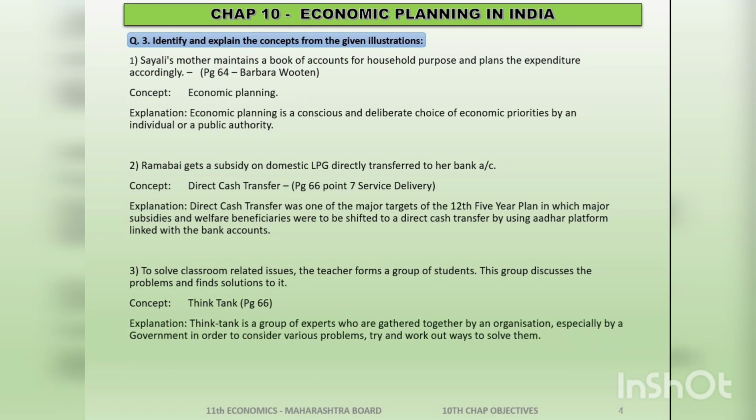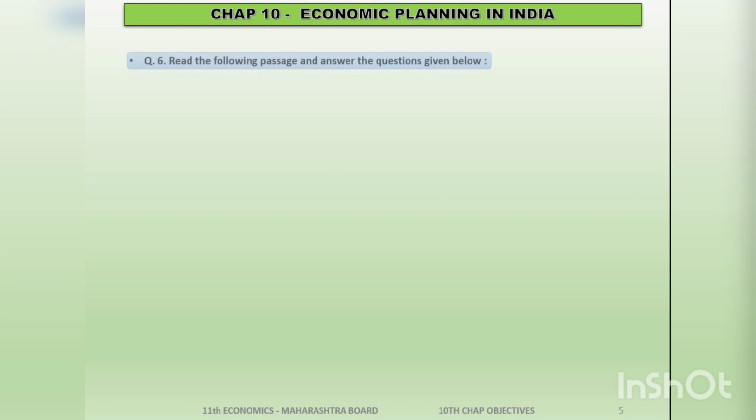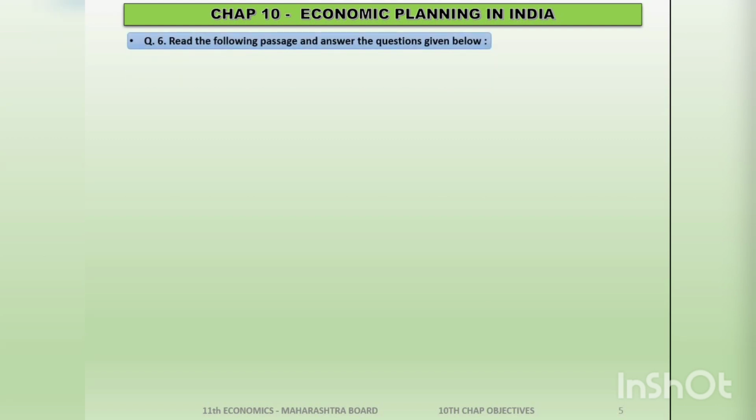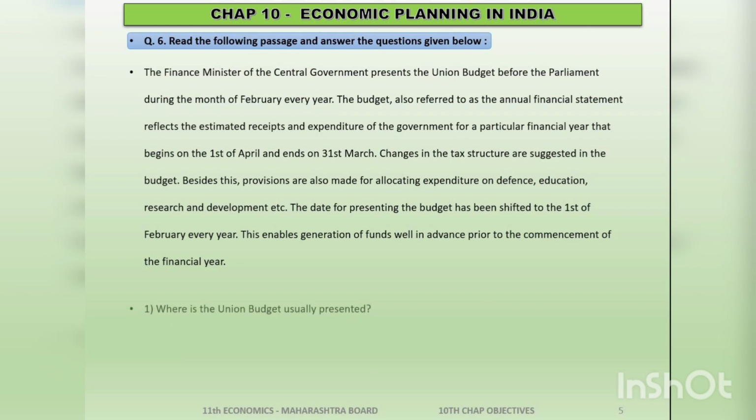It's a group of experts who are gathered together by an organization, usually by a government, in order to consider various problems and try and work out ways to solve them. We proceed with the next question. The next question is to read the passage and answer the questions given below. Children, when you read the passage, just see to it that you give minimum 2 to 3 minutes to slow reading the passage. Take a pause on every full stop. Analyze the statement and then proceed further.